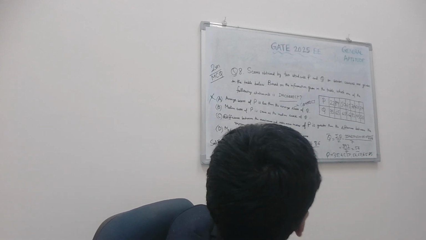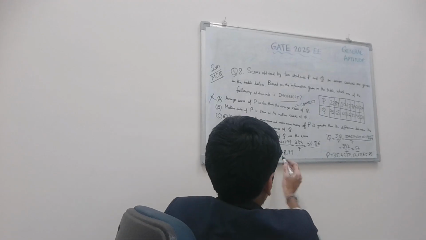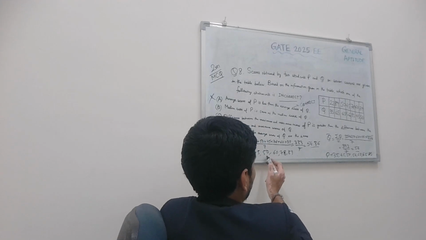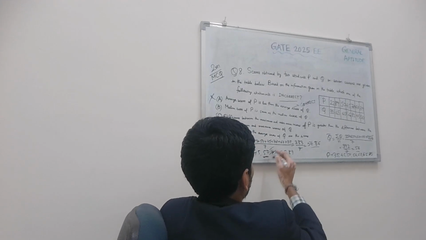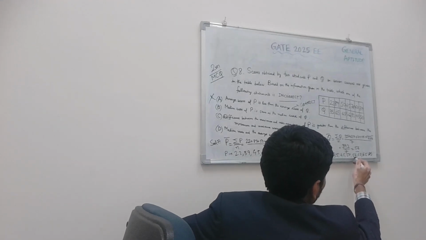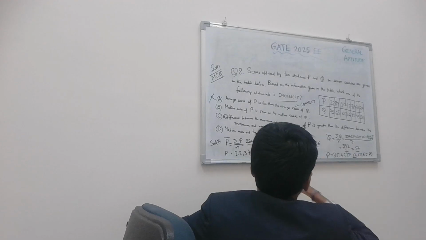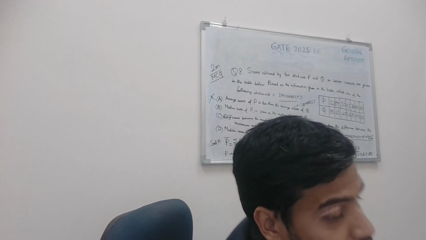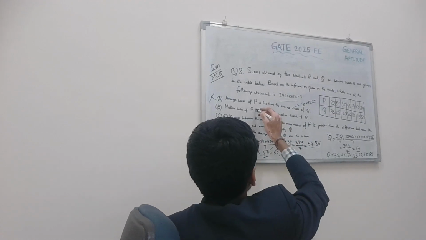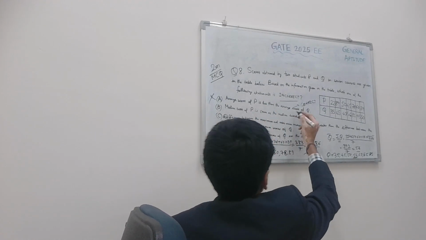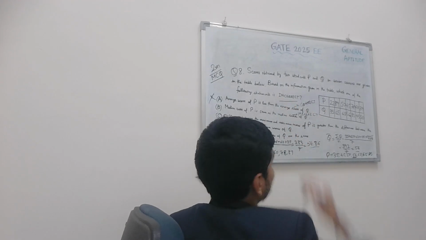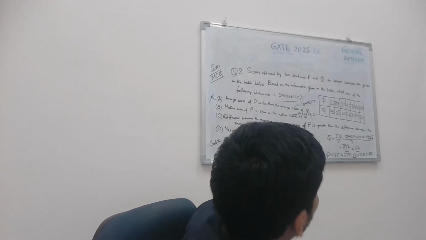So what will we write here? Median score of P is what? That is 7, an odd number of numbers. So the middle one, the fourth one, will be the median. So 50 in this case is the median of P. And the median of Q will be what? Again the middle number, 7 numbers, an odd number of numbers, 56. So the median score of P is 50 while the median score of Q is 56. So they are not the same, of course. But here it is written same, which is wrong. The statement is incorrect. And what is asked in the question? Which of the statements is incorrect? So this is an incorrect statement. So this will be the answer.